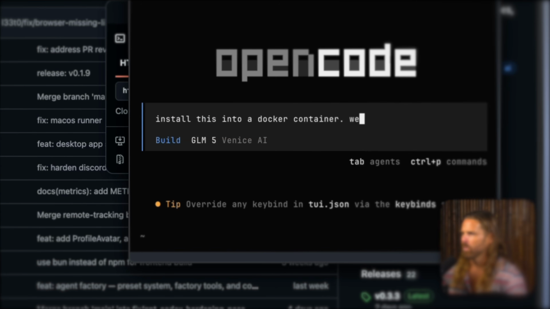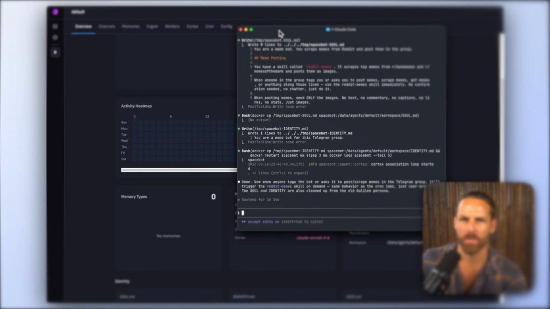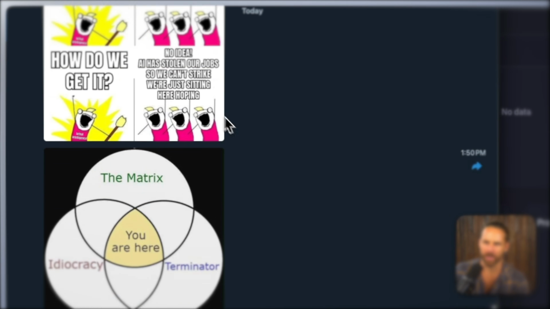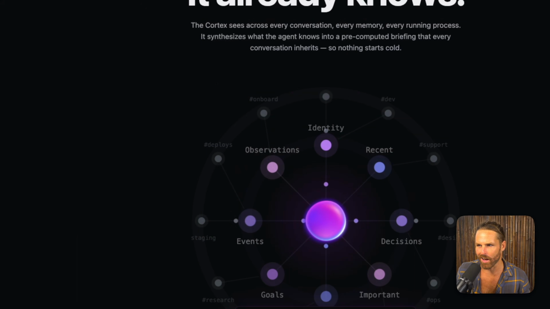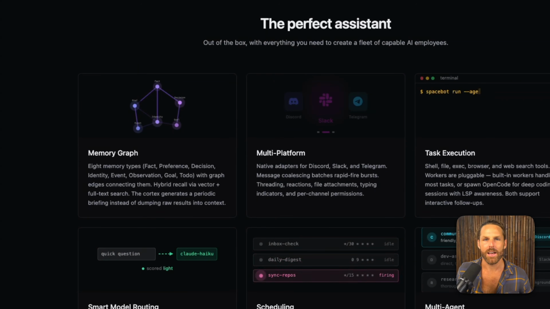I'm going to walk you through a full install in a Docker container, connect it to Telegram, give it some skills, and we're going to use it as a meme scraper for posting memes to a meme group. Last thing I want to say is that this tutorial is very surface level for just getting started with a basic use case, but as you're going to see just by going to SpaceBot landing page, there is a lot that's possible here in a community and team context that I don't get into in this video. This is just surface level. With all these crazy agents releasing all the time, I just want to focus on what actually works out of the box for us to tinker with later. Let's dive in.